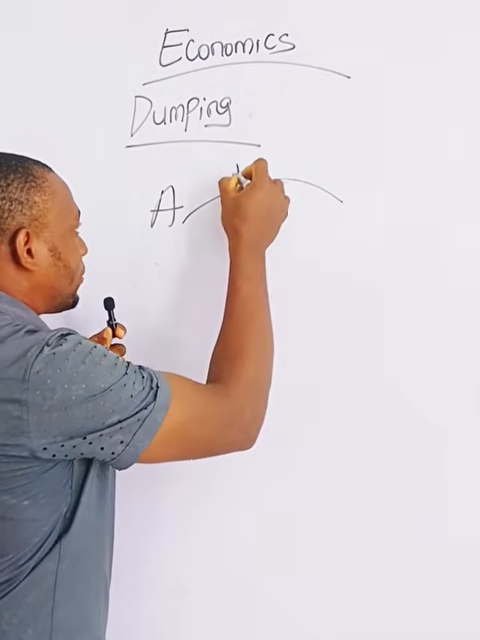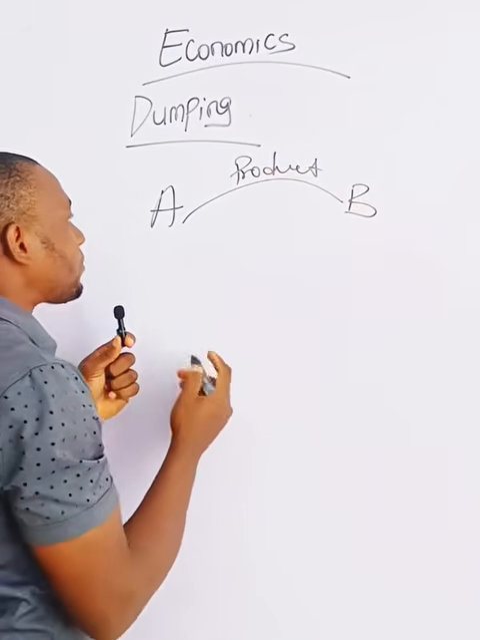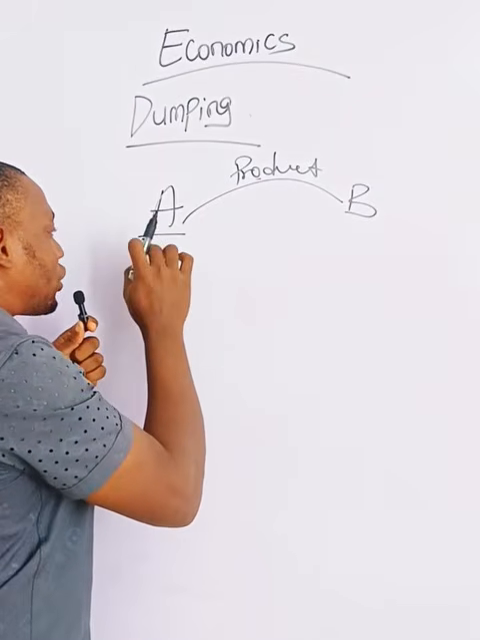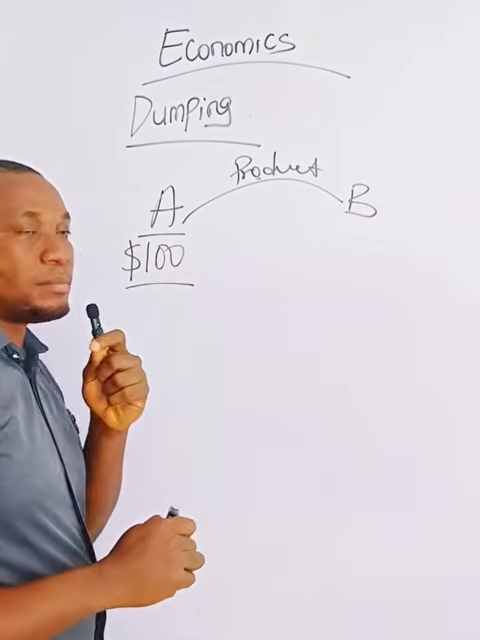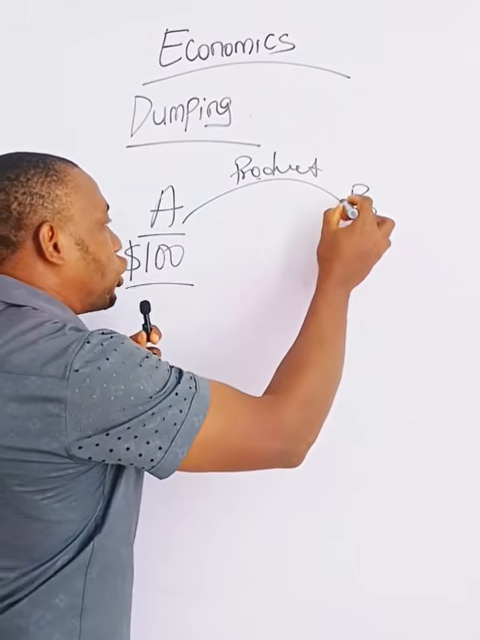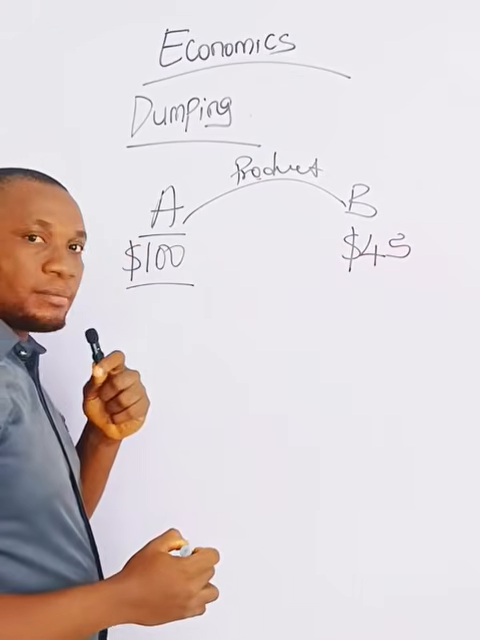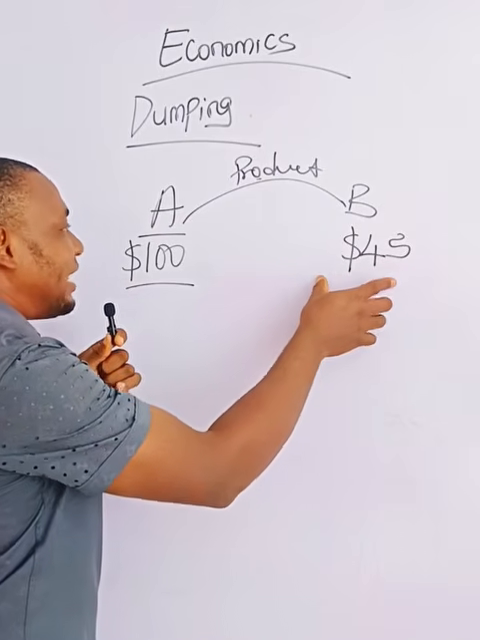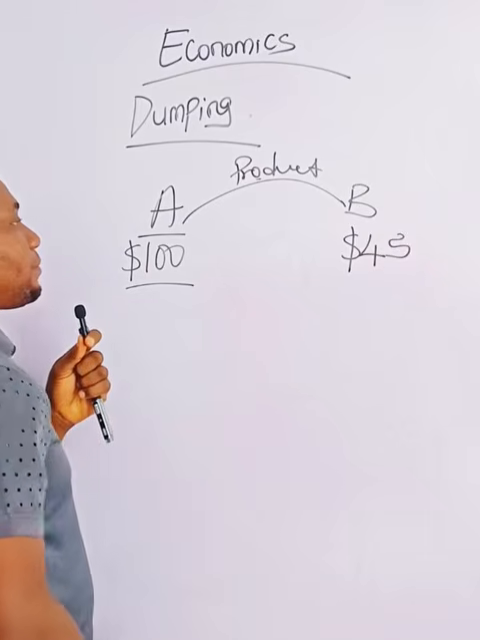exports products, this is products, to country what? B. This product from the exporting country, which is country A, is sold at $100. Now, the product at the destination country is now being sold at $45. Can you see that at the destination country, the country that imported it, they are selling far lower than the normal price from the exporting country?